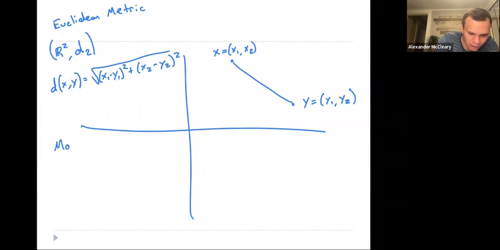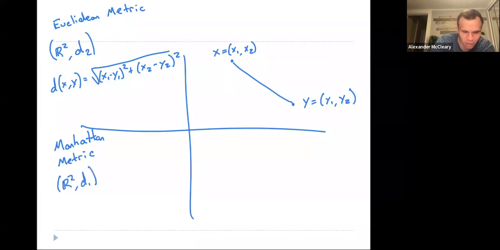There's a whole lot of metrics we can define. We can define the Manhattan metric. It's a metric on the same set. We're going to give it a different name now, D1.